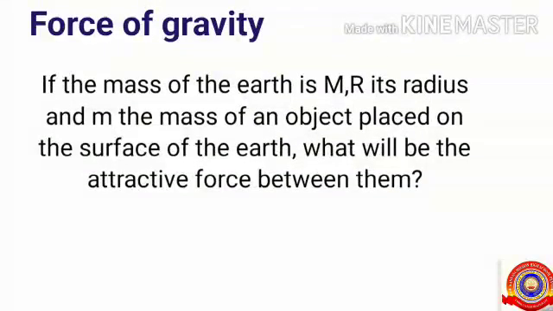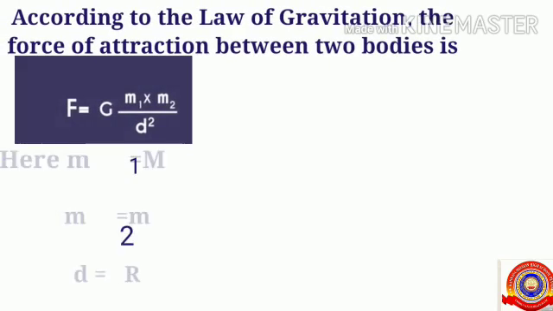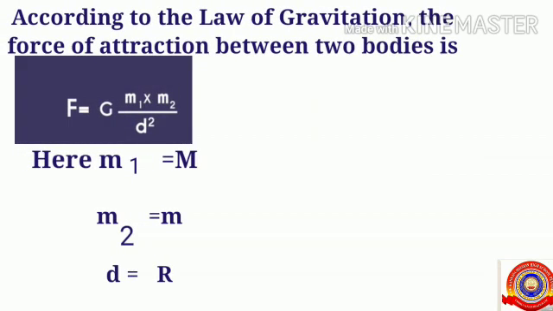Next one, force of gravity. If the mass of the earth is capital M, capital R is the radius of the earth, and small letter m is the mass of an object placed on the surface of the earth, do you know what will be the attractive force between them? So let's see.